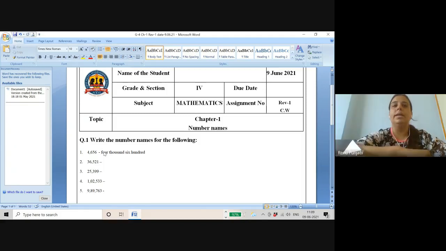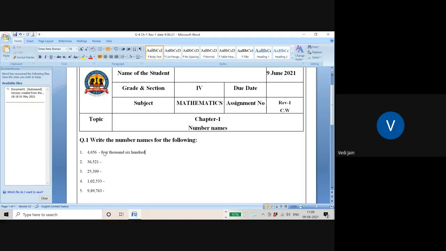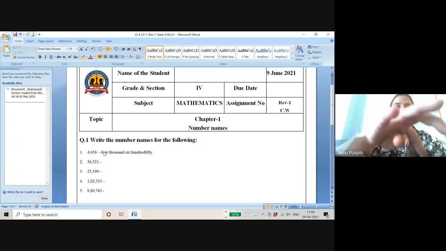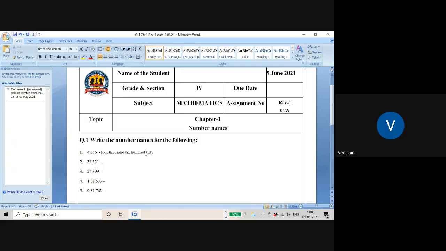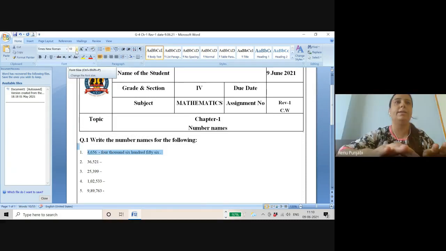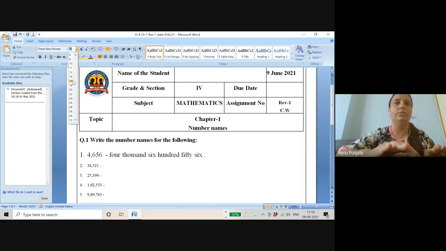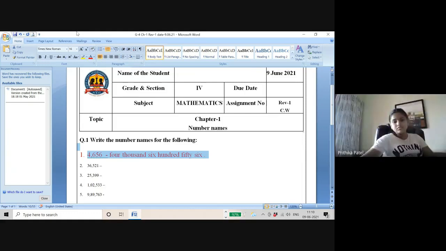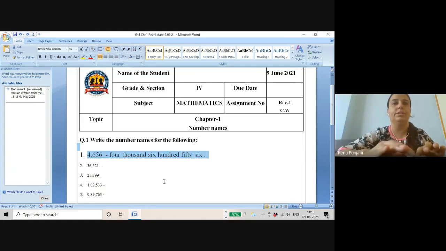Okay. Then 4,600. FIFTY, 50. And SIX, 6. 56. Children, is the answer correct? Children, I'm asking all of you, is the answer given by Vedi correct or not? Yes, ma'am. Ma'am, you can zoom. Wait, I'm zooming it.